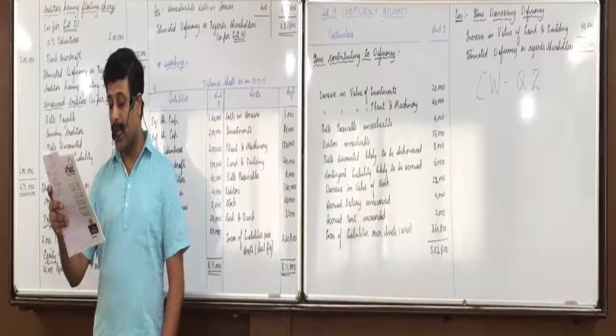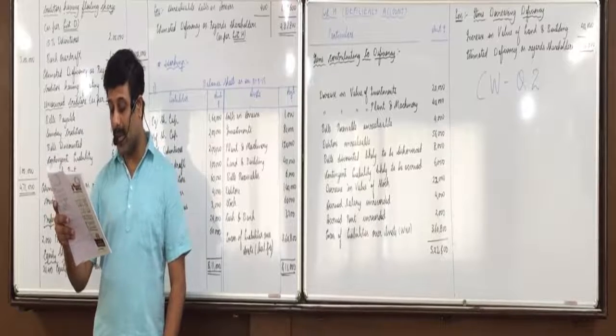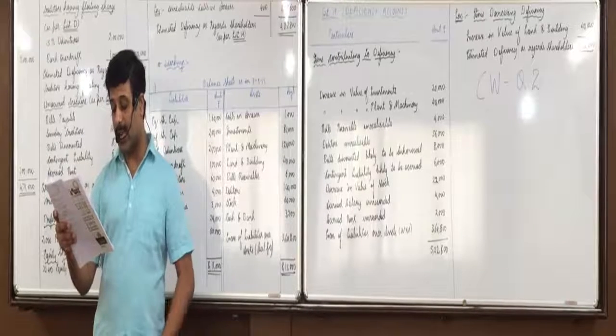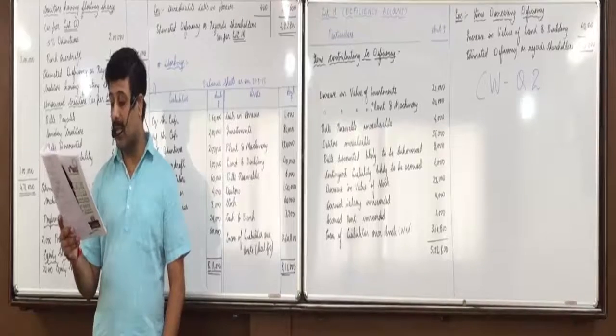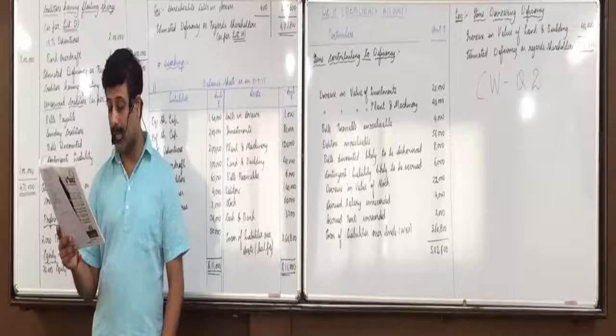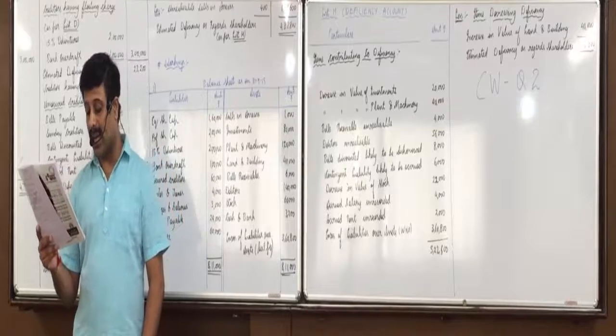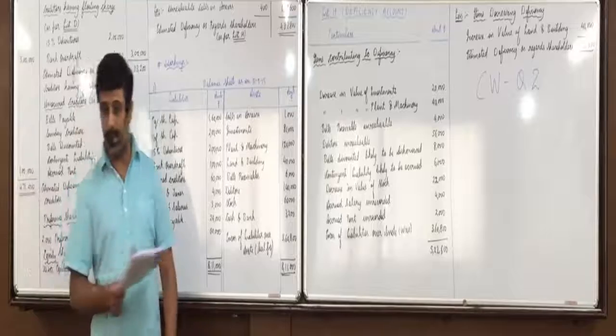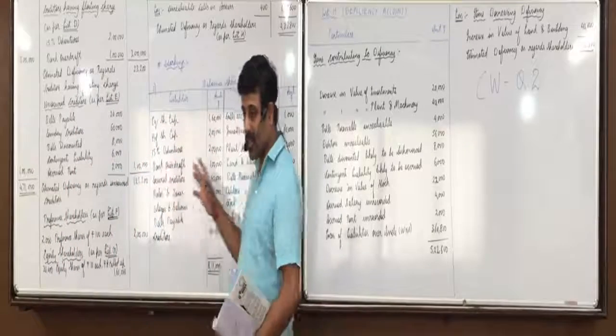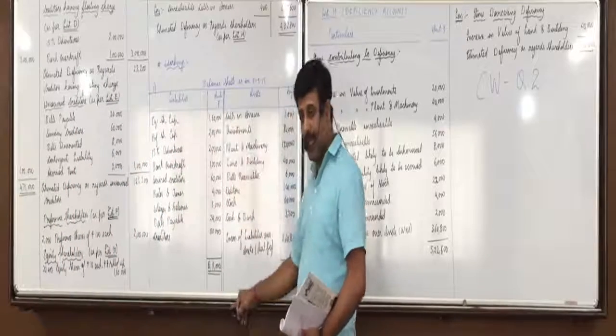Be ready. Sri Chopra is appointed as liquidator of Moon Company Limited in voluntary liquidation on 31st March 14. Following balances are extracted from the books on that date. First, below the balance sheet, and then you are required to prepare statement of affairs and deficiency or surplus account, both. So you make this statement of affairs also, but the best part is this workings is not needed.